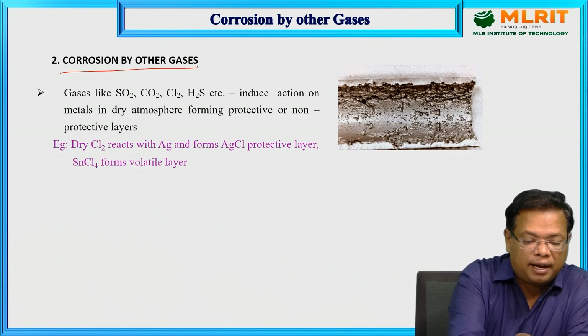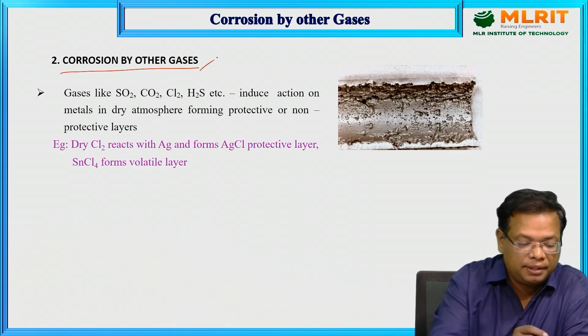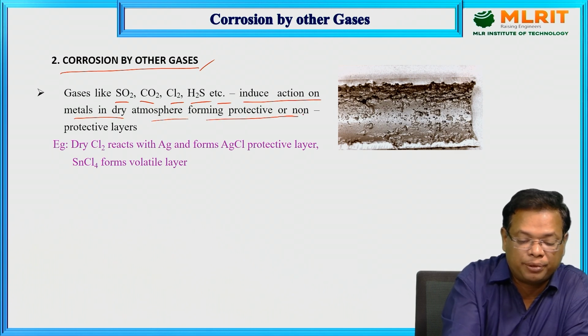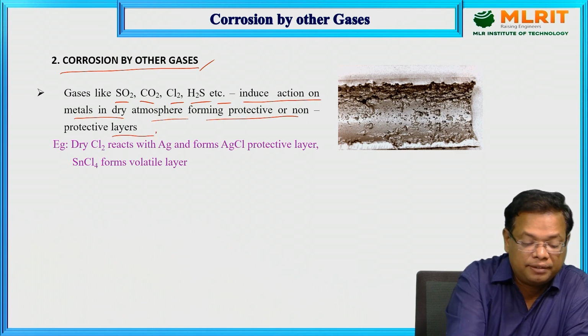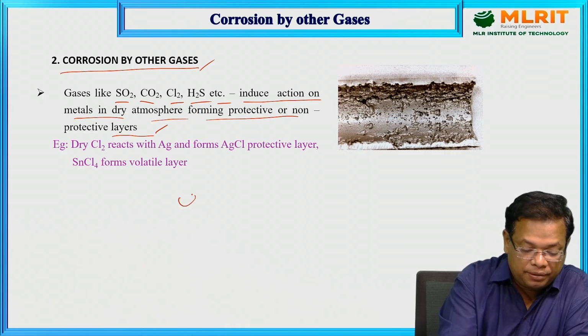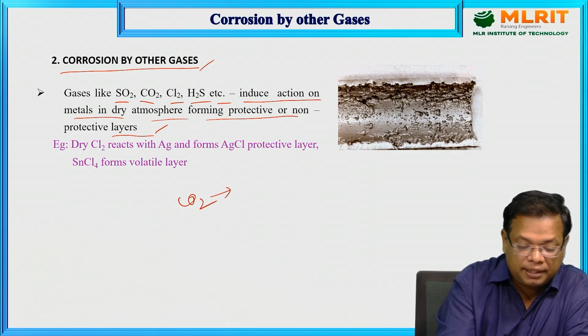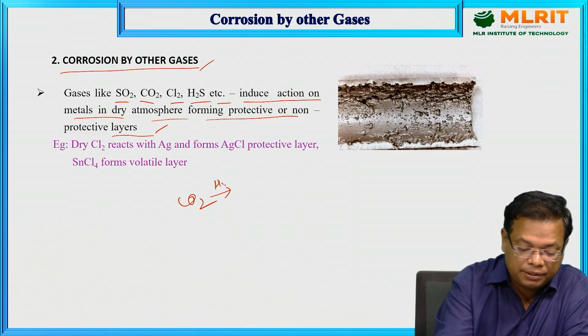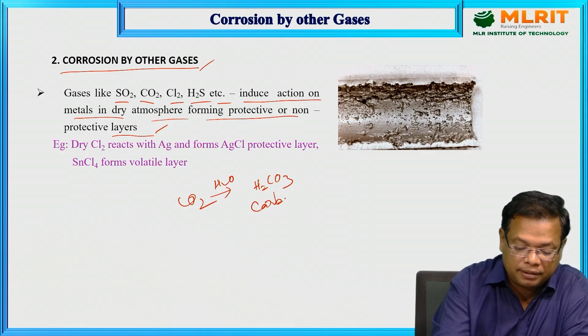Corrosion by other gases. For example, gases like SO2, CO2, Cl2, H2S, etc. induce action on metals in a dry atmosphere, forming protective or non-protective layers. For example, see here, CO2, as we discussed in the earlier presentation, will form with H2O, H2CO3, carbonic acid.